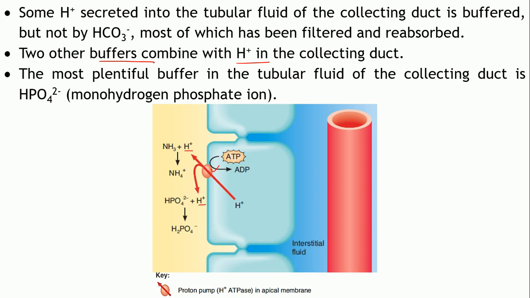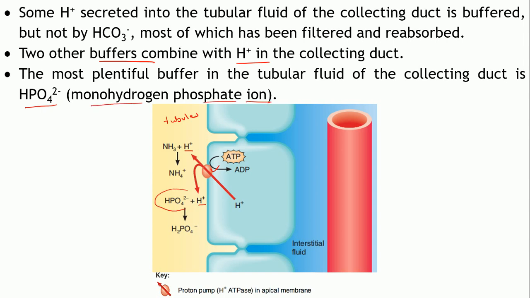So your H plus ion is in your tubules, right? Now there are two substances which act as a buffer, which can combine with these H plus ions so that they will not get reabsorbed. The most plentiful buffer is this one, HPO4 minus 2, that is the monohydrogen phosphate ion.